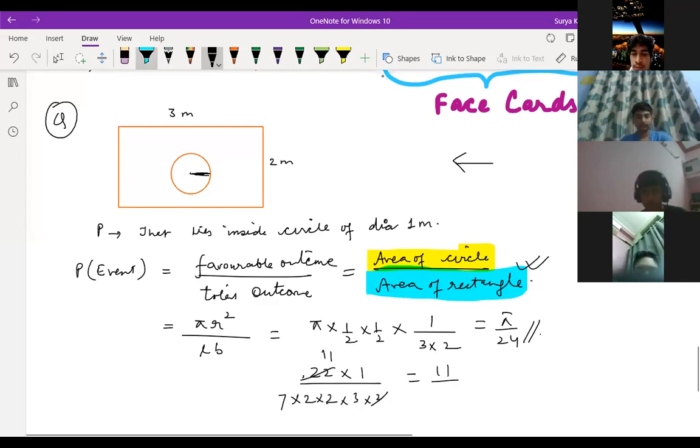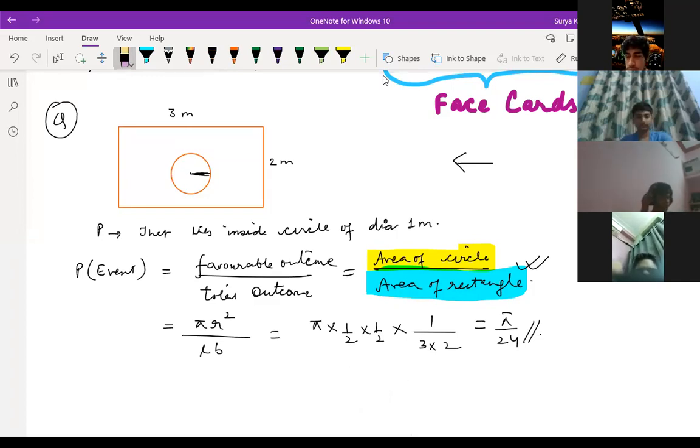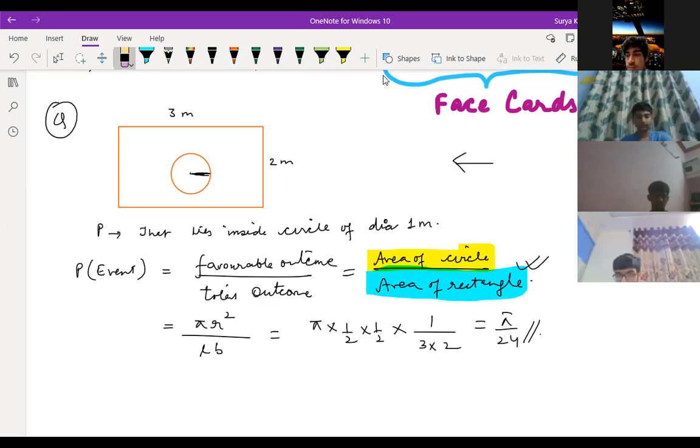Sir, what if instead of circle they ask about rectangle? Then should we consider the circle area also? Yeah. If they ask what is the probability that your die falls inside the rectangle, wherever it falls, whether here or here, it falls inside the rectangle only. See, inside the circle is here. So this die is inside the circle and inside the rectangle also, because the circle is a part of what? Rectangle, right?